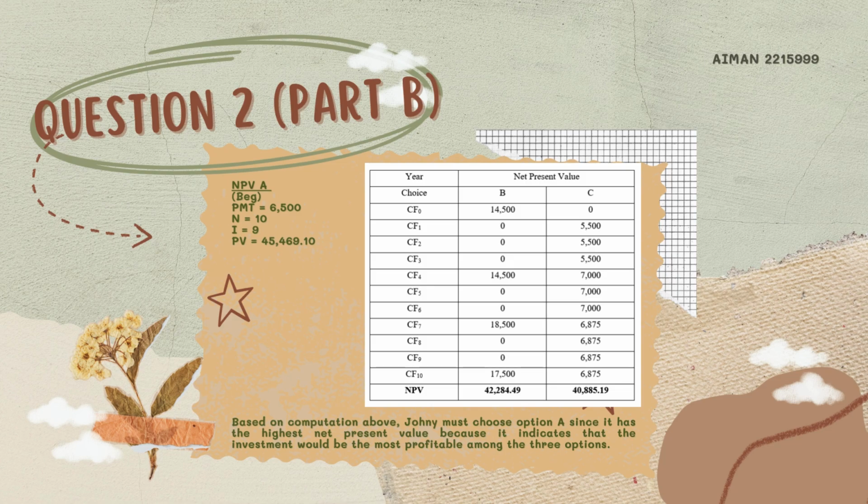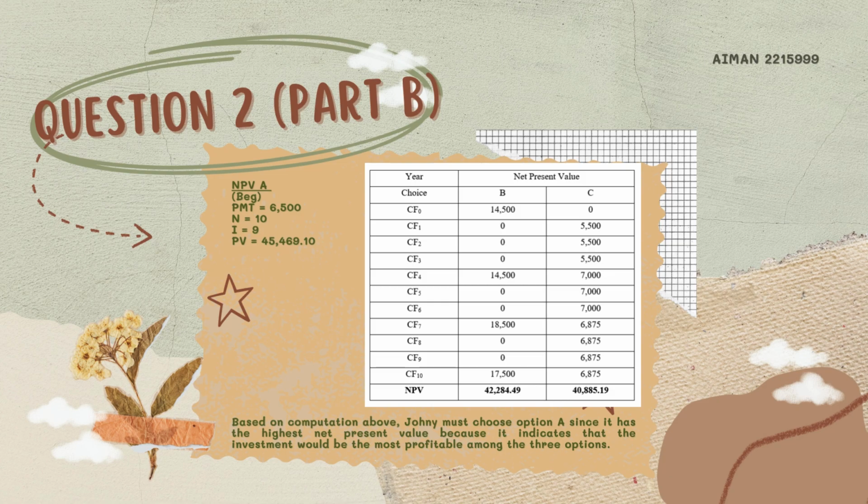So for choice A, we compute using the formula of annuity due. Using the financial calculator, we press the beginning button, and then PMT 6,500, the years or N is 10, interest is 9%, and then we will get the net present value for choice A, which is 45,469 ringgit 10 cents.